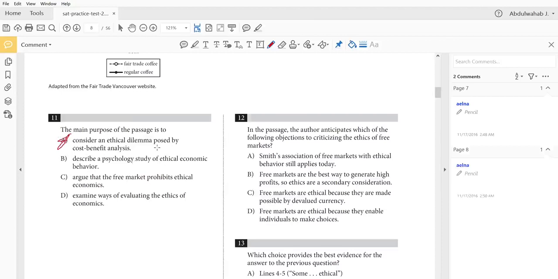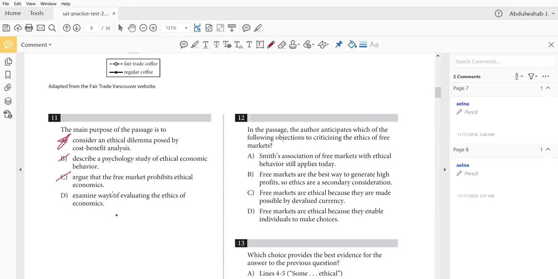B: Describe a psychology study of ethical economic behavior. It doesn't describe a psychology study. That's not the main purpose of the passage. C: Argue that the free market prohibits ethical economics. Well, actually, some people argue that the free market allows for ethical economics since it allows for personal choice, so it's not C. D: Examine ways of evaluating the ethics of economics.